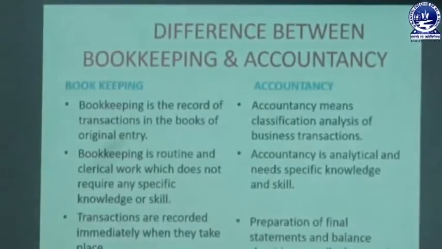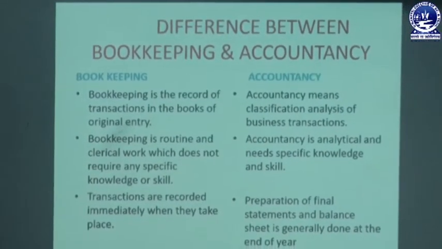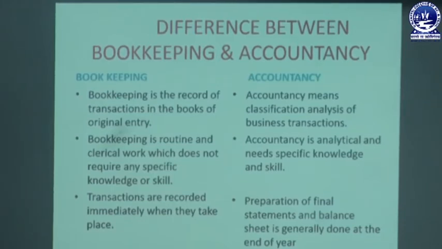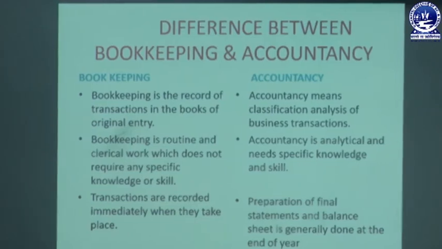The third difference: in bookkeeping, transactions are recorded immediately when they take place, but in accounts, preparation of the final statement and balance sheet is generally done at the end of the year. As bookkeeping is record keeping, whenever a transaction is made, that transaction must be recorded as and when it is made. But in accounting, after the transactions are recorded, the final statement is prepared. The final statement must be prepared at the end of the financial year, so the accountant has to wait till the transactions have been completed.